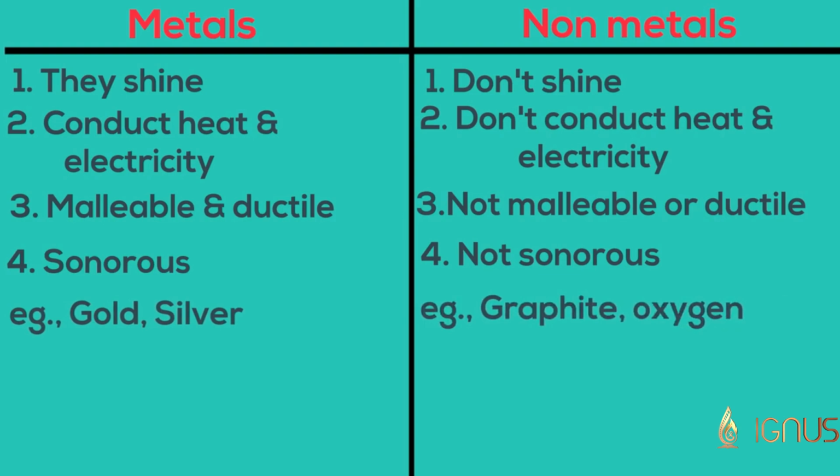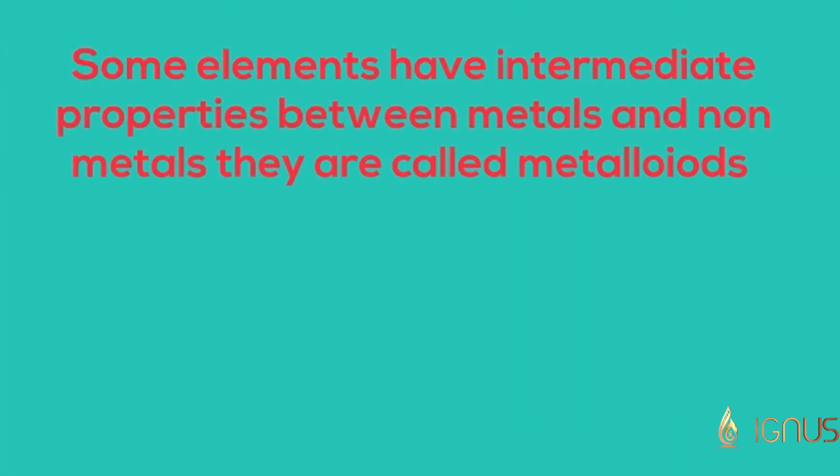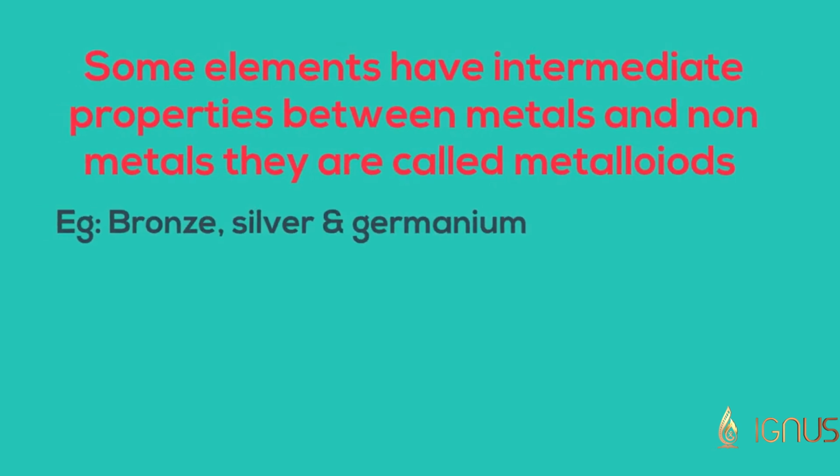Some elements have intermediate properties between metals and non-metals. They are called metalloids. Boron, silicon, and germanium are examples of metalloids.